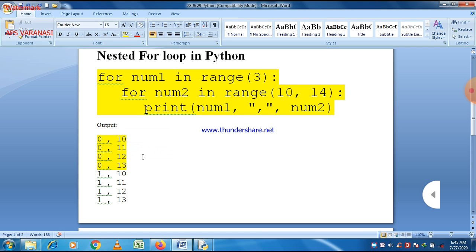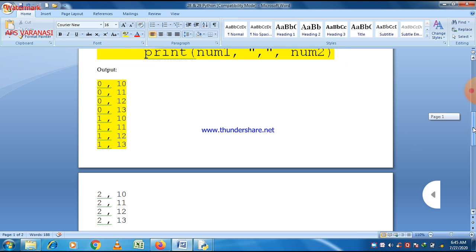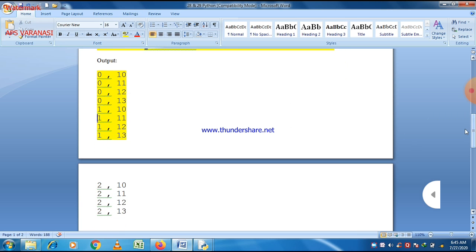And for outer loop value 1, the inner loop will again be executed 4 times, for 1,10, 1,11, 1,12 and 1,13. And the last value of the outer loop is 2, so again for outer loop value 2 there are 4 different values that will be printed on screen: 2,10, 2,11, 2,12 and 2,13.